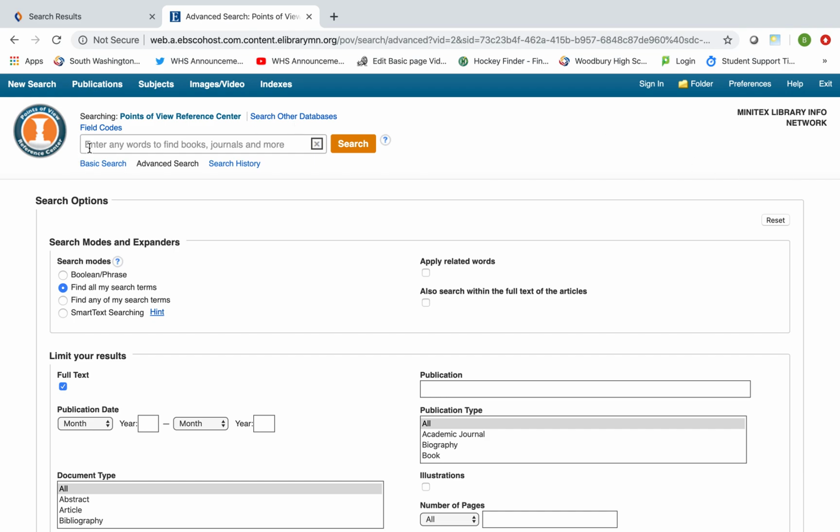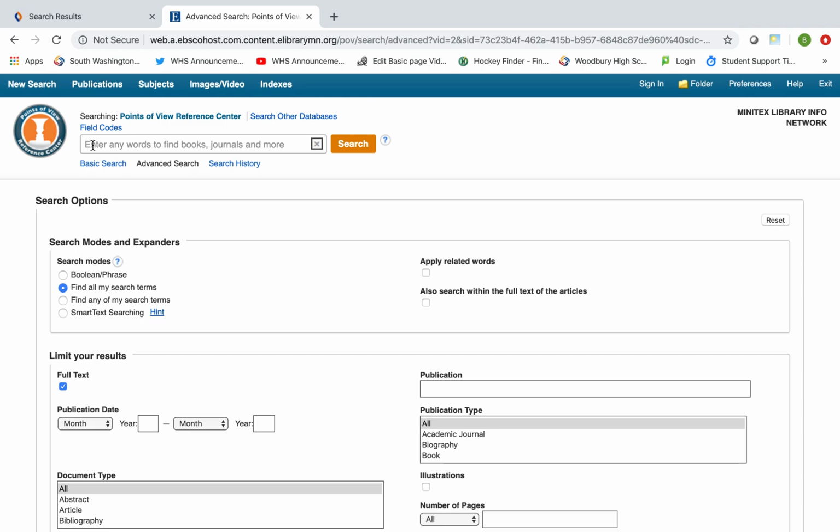All right, what I'm going to do is put in words that are going to help me find information on my topic. Again, I am against capital punishment or the death penalty. So the first thing I'm going to do, I recommend if you're going to use a compound word, I would put quotes around it. That way it will search for that word in the articles that are on our database.